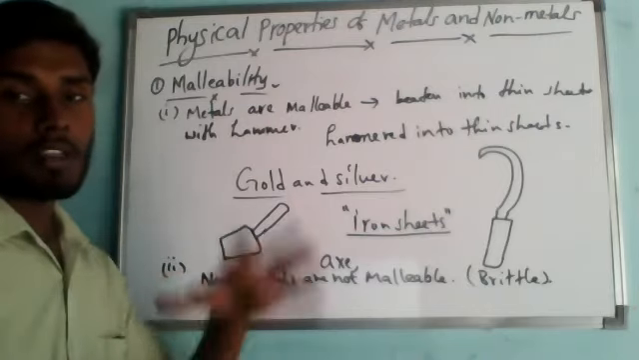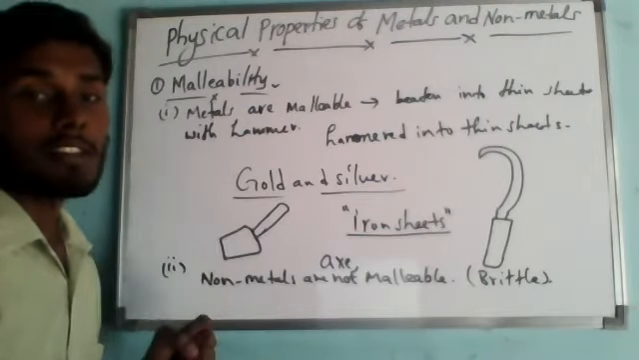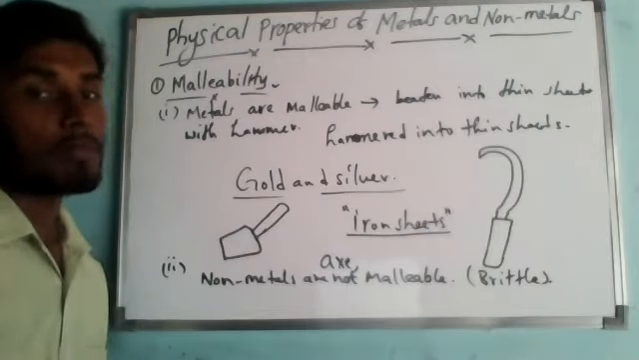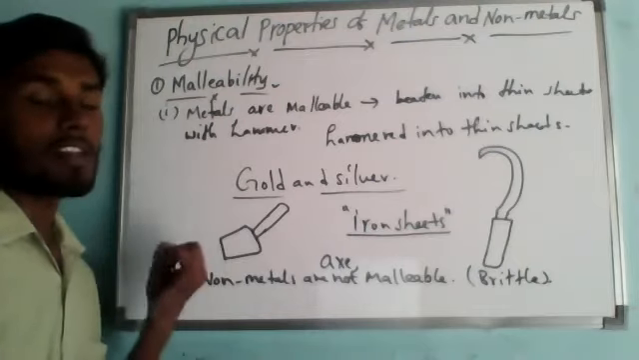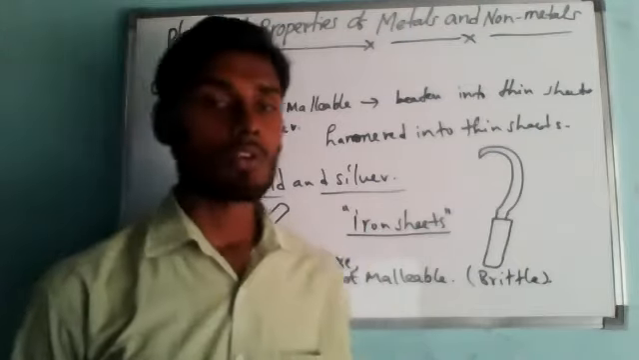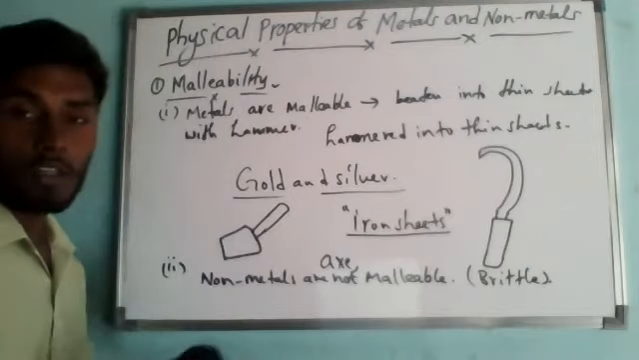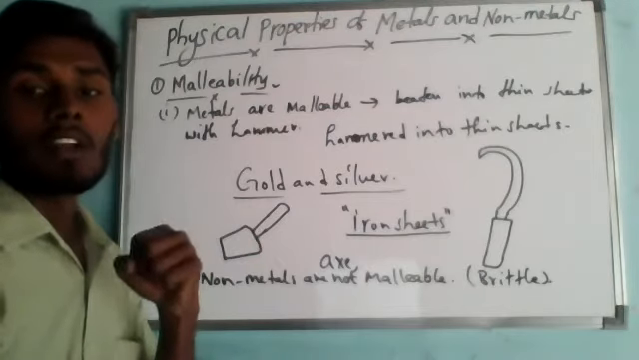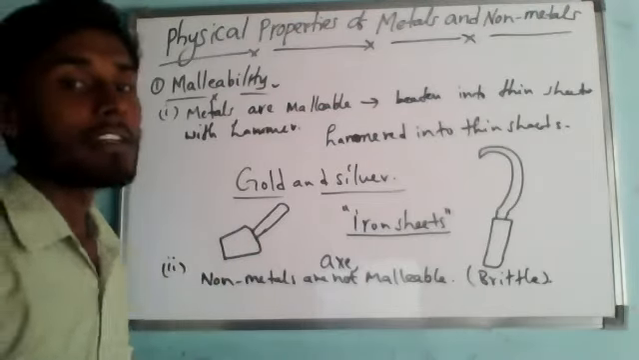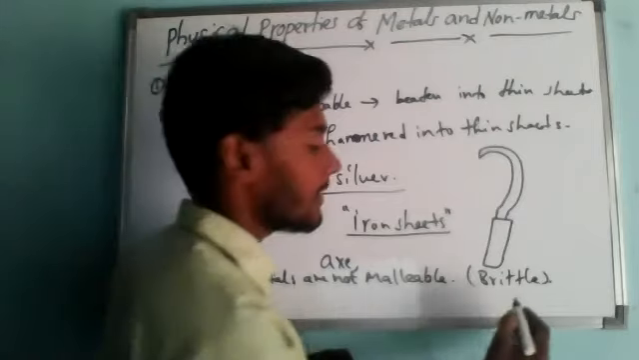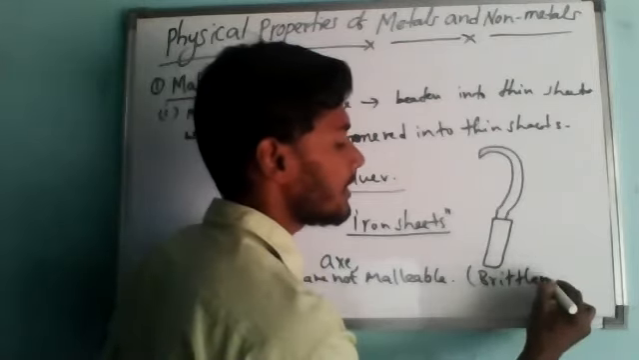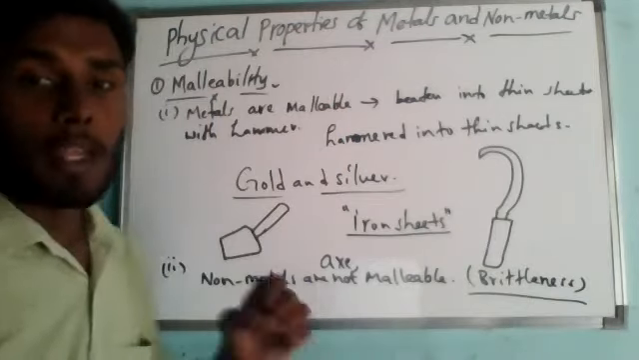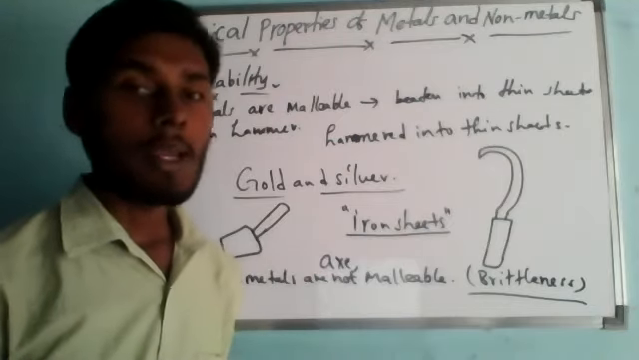So from this discussion, we can conclude that we cannot obtain thin sheets by beating non-metals. When beaten with a hammer, solid non-metals break into pieces. Basically, non-metals exist as solids, liquids, and gases. In the last class, I taught you how many are in the solid state, how many are in the liquid state, how many are in the gaseous state. So the property due to which non-metals break on hammering is called brittleness. Understanding? Brittleness, you remember.